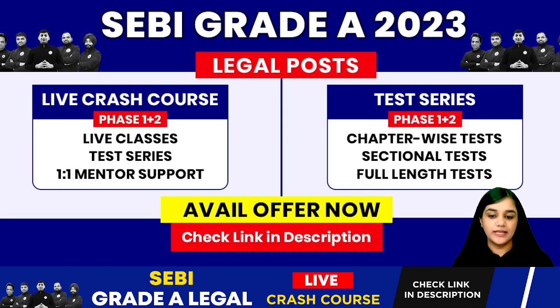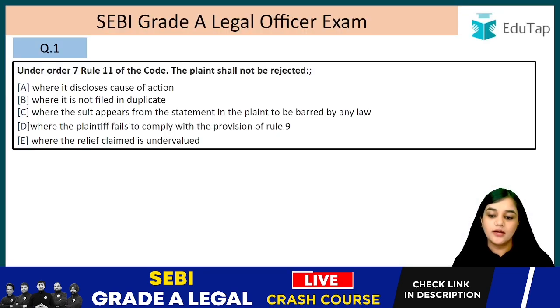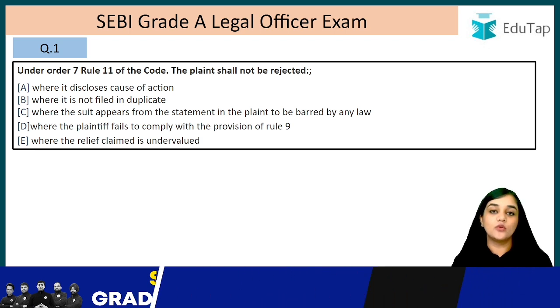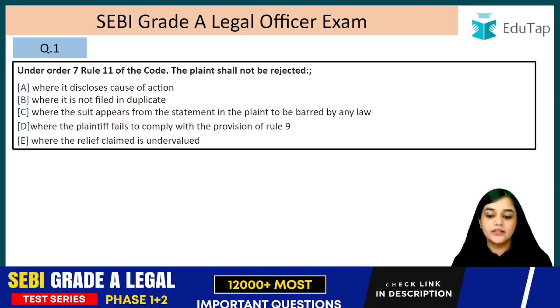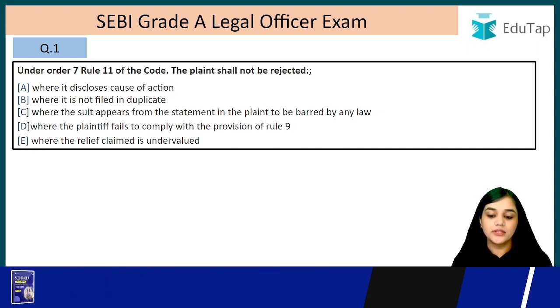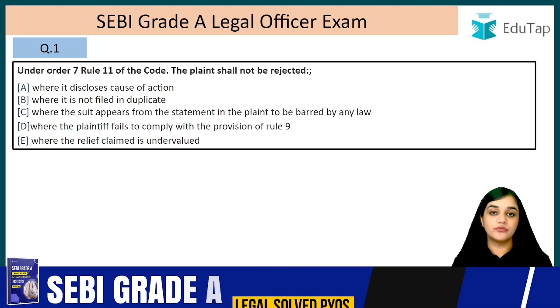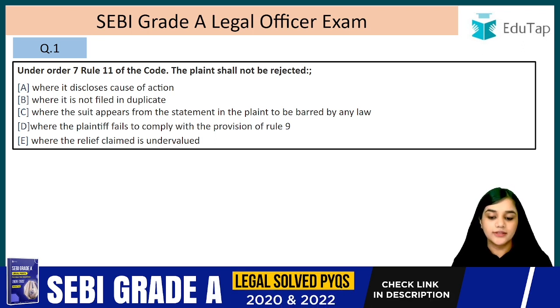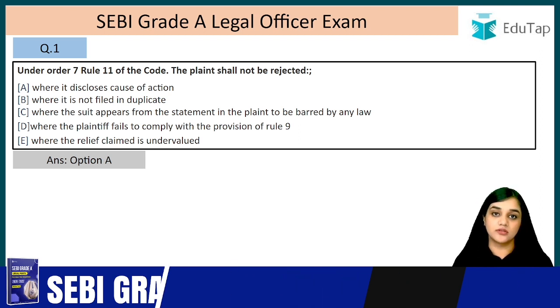Now let's start with the lecture. Question number 1. Under Order 7, Rule 11 of the Code, the plaint shall not be rejected where it discloses cause of action, where it is not filed in duplicate, where the suit appears from the statement in the plaint to be barred by law, where the plaintiff fails to comply with the provisions of Rule 9, or where the relief claimed is undervalued. So the answer is option A, where it discloses a cause of action.